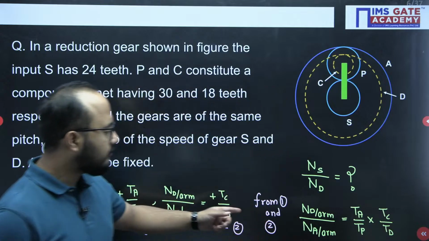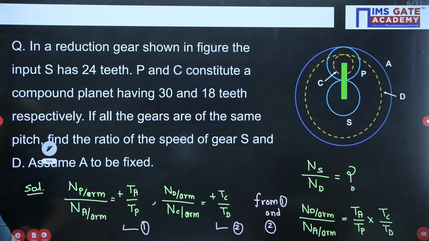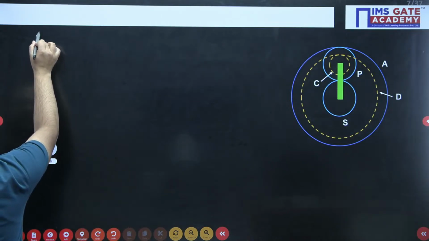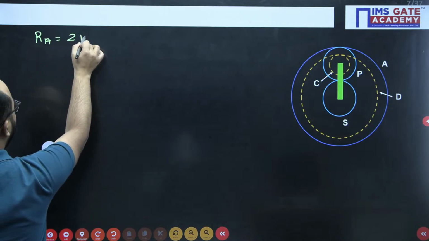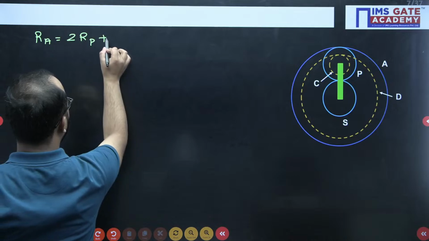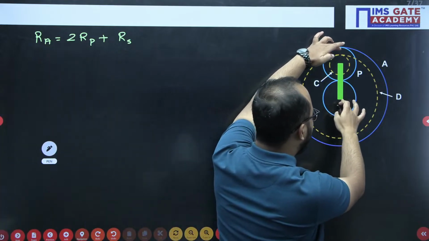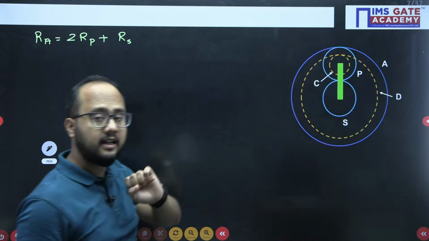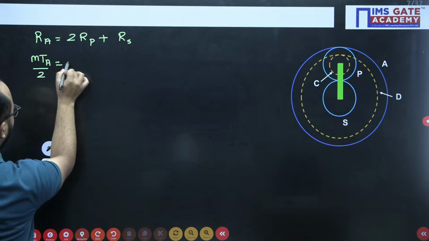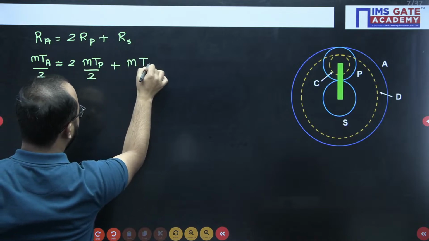Now the main thing is we don't have the value of the number of teeth on A and on D. So let us write the number of teeth on A and D. Please check how you will write the number of teeth on gear A. From the geometry I can write the radius of gear A as twice the radius of gear P plus the radius of S. So the radius of gear A will be written as MTA by 2, and here MTP by 2 plus MTS by 2.